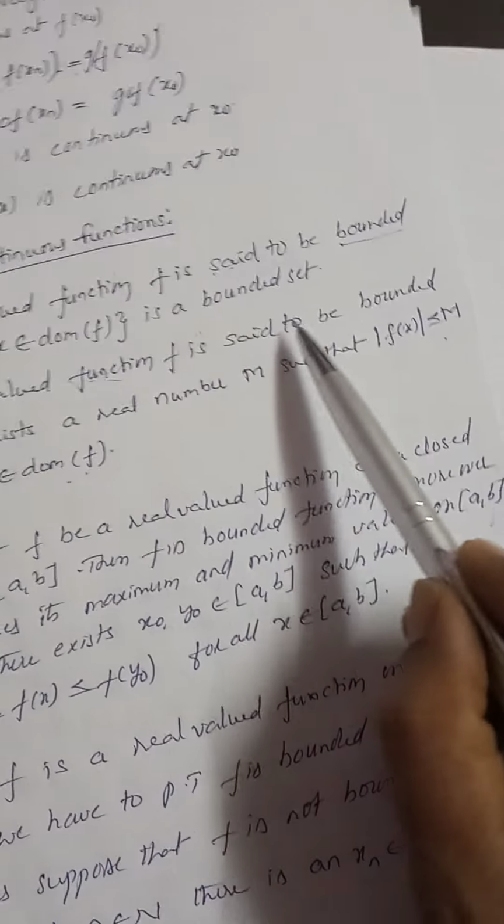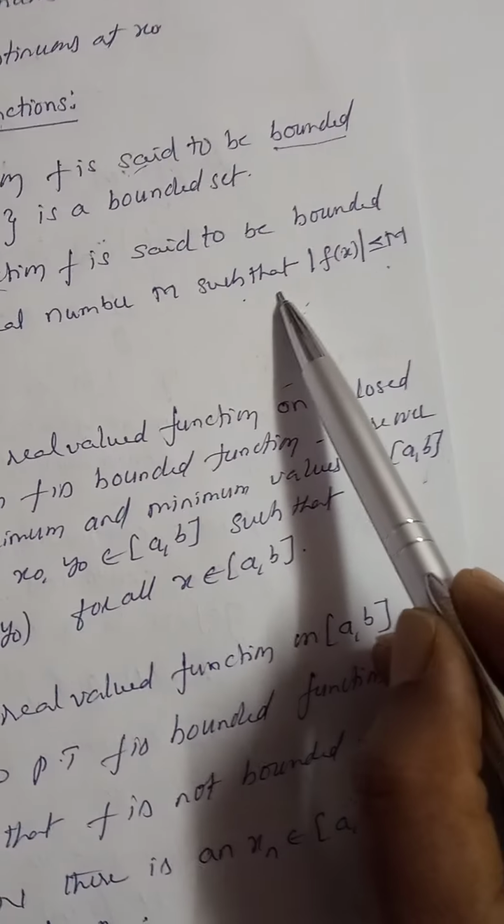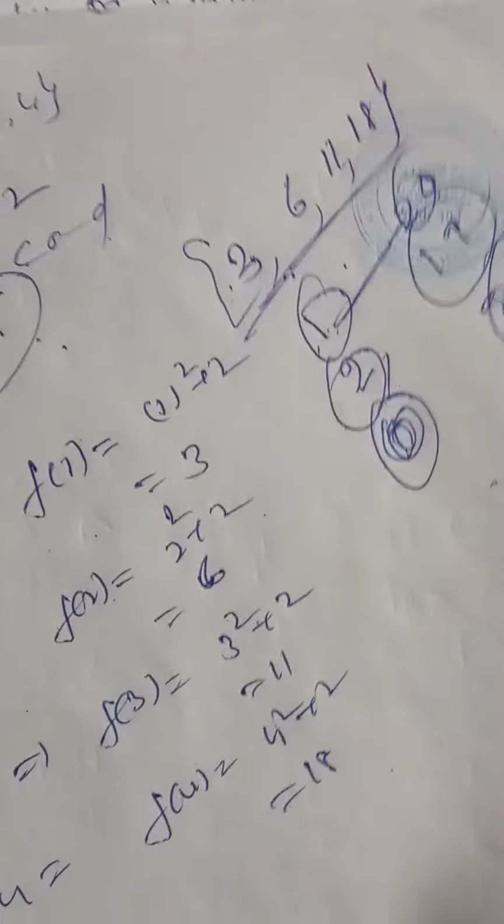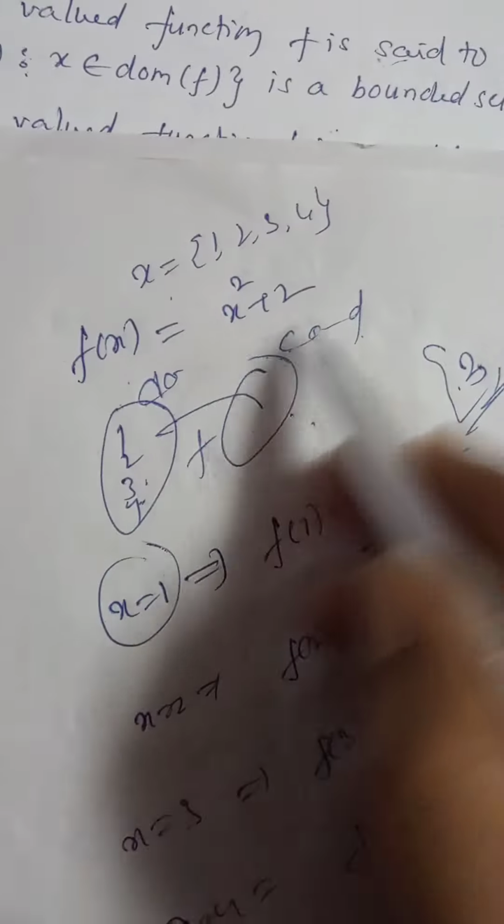Once again, a real valued function f is said to be bounded if there exists a real number m such that mod of f of x is less than or equal to m for all x belongs to the domain. Now for the same function, now I can say that this function is